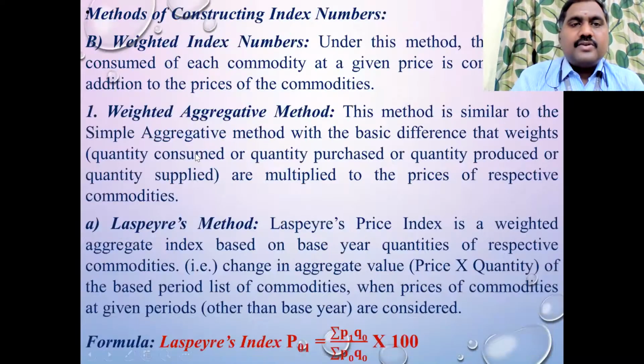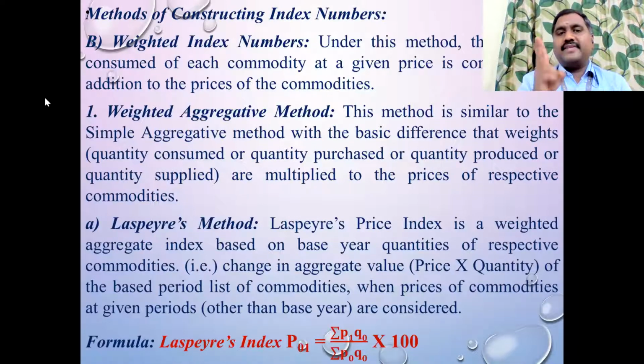The next method, as I already told you, is the weighted index method. In the weighted index method, we are going to deal with the quantity along with the price. In the previous simple method, they gave only the price.